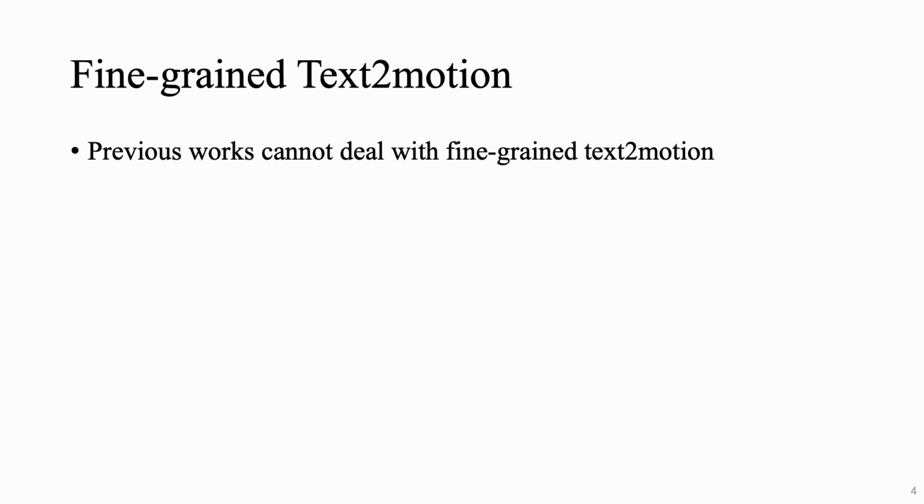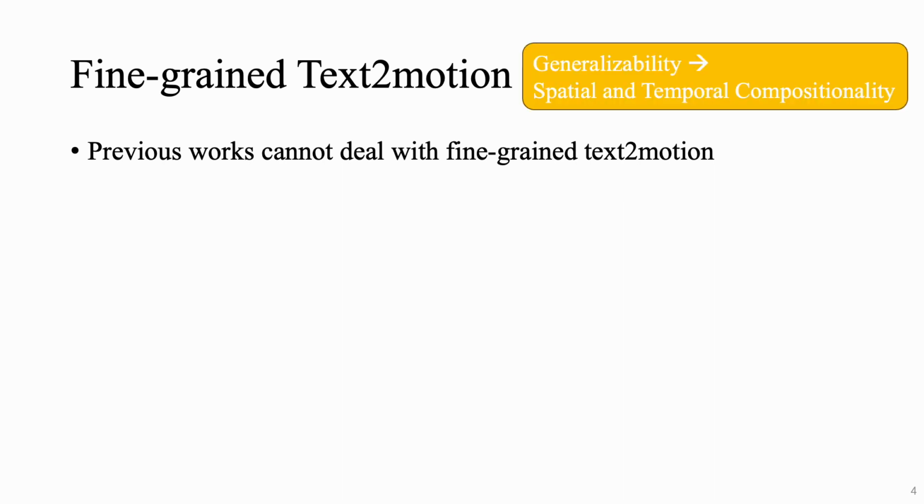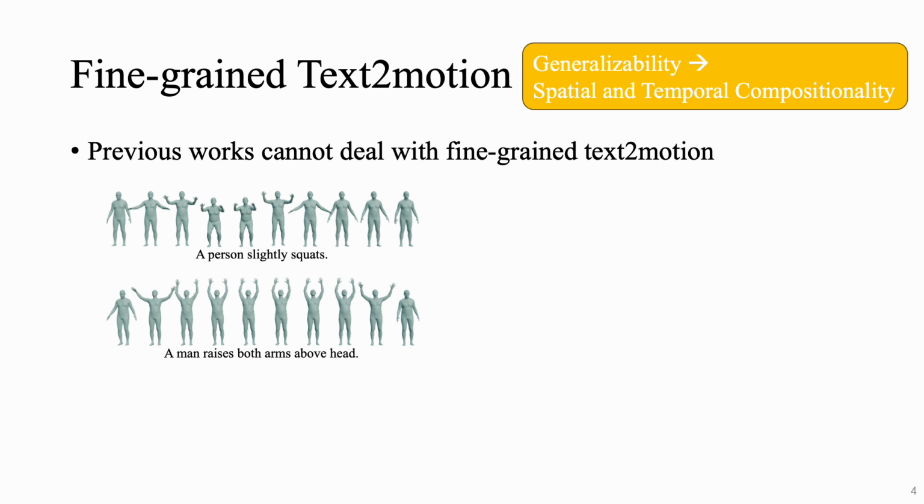From our perspective, the actual reason why previous models cannot deal with fine-grained descriptions is that they haven't gained the ability to generalize. Therefore, our second fold of fine-grained text-to-motion is generalizability. More specifically, generalizability is the ability to compose new motions in both spatial and temporal dimensions, which we call spatial and temporal compositionality. For example, suppose we have two basic motion descriptions.